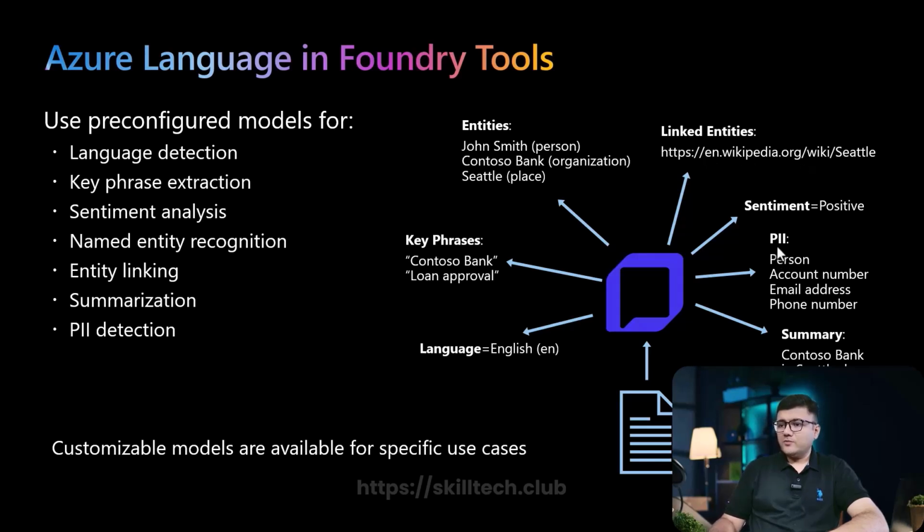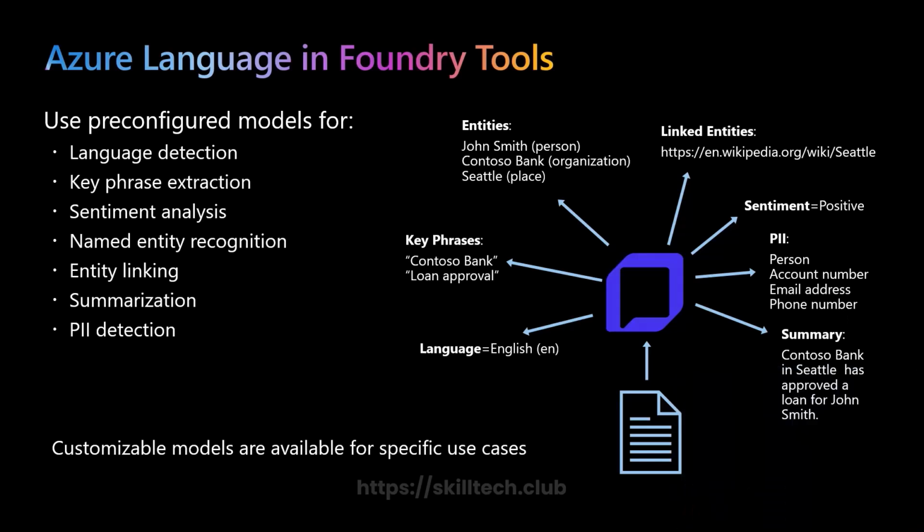Then you also have PII, personally identifiable information. It will identify this information and also help you remove it if required, such as an account number, email address, or phone number of a person. Finally, it also helps you do summarization, in which we have lengthy paragraphs, but it summarizes them in 1 or 2 lines. In that also we have types like abstractive summarization and extractive summarization. This is all something your language service can do for you, and for all those things it uses pre-configured, pre-built models.